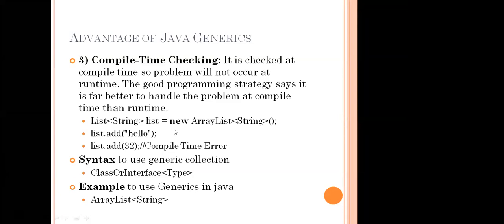But runtime errors are different. If any error comes at runtime, definitely again we need to stop the whole program execution and come back to this. If there is a compile time error, the program never executes. If there is a runtime error, the program may execute. Sometimes it may go into an infinite loop also.